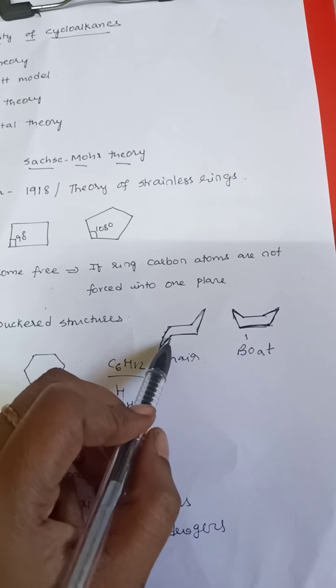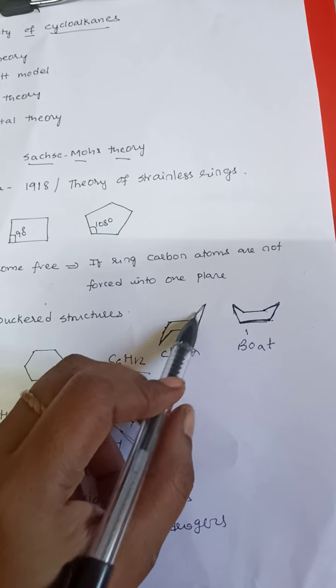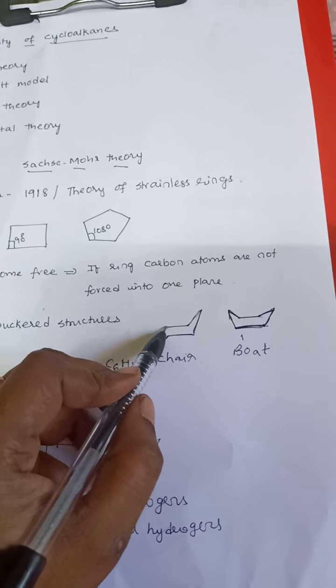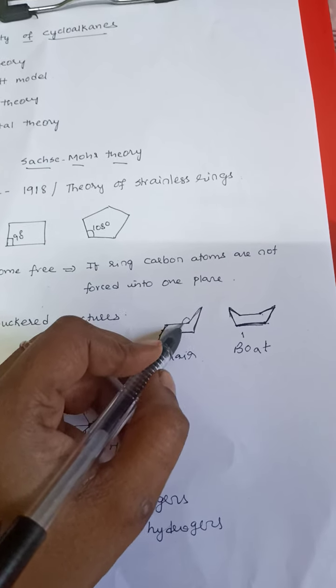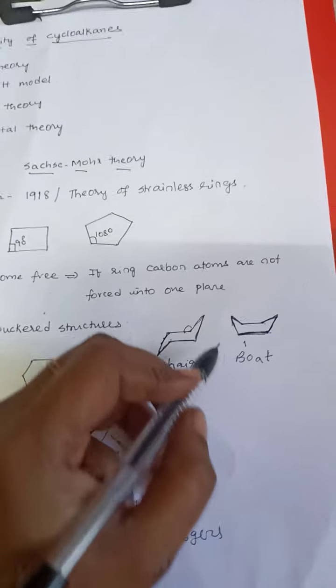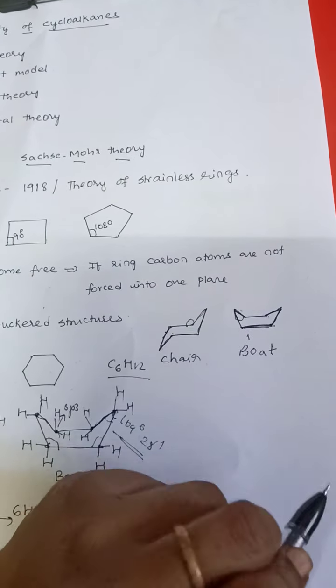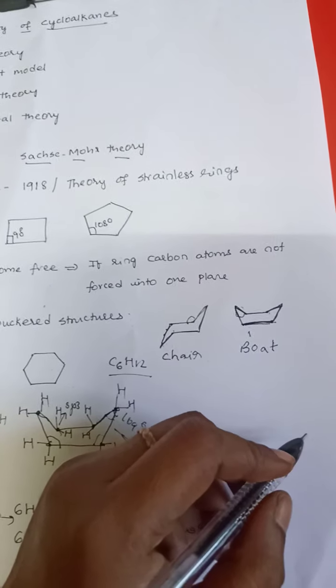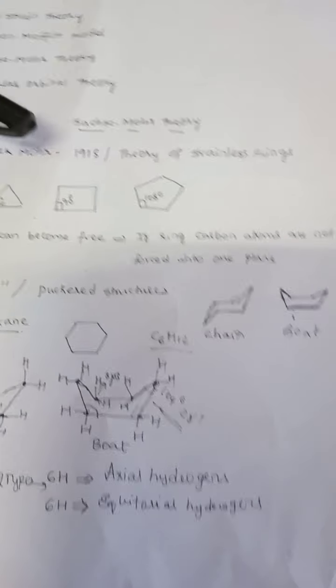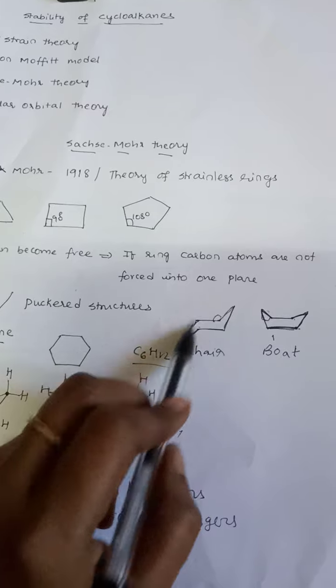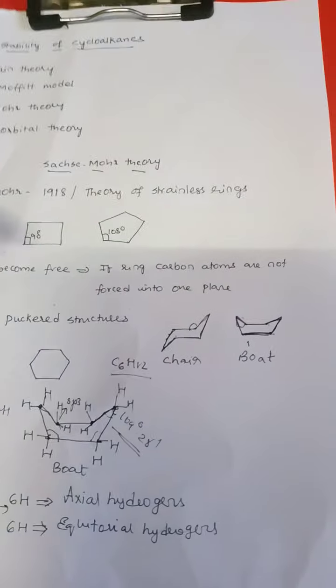And if you see here, because the molecules have been folded, all the carbon atoms have non-planar geometry, but they are retaining the normal tetrahedral bond angle. Because they retain the normal tetrahedral bond angle, they are highly stable when compared with the lower cycloalkanes like cyclopropane and cyclobutane. Okay, so this is the chair conformation and this is the boat conformation.